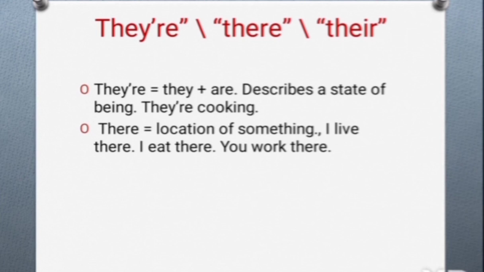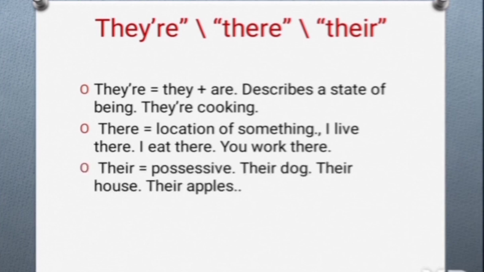For example, I live there, I eat there, you work there. And their is possessive. For example, their dog. So the dog is theirs. Their house. So whose house is it? Their house. Their apples.